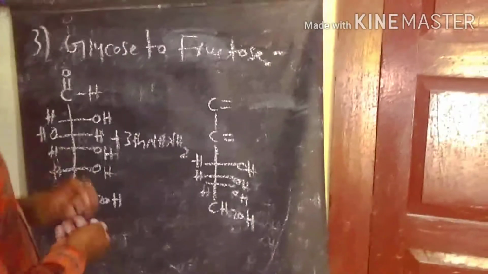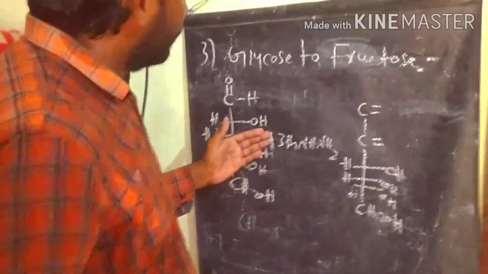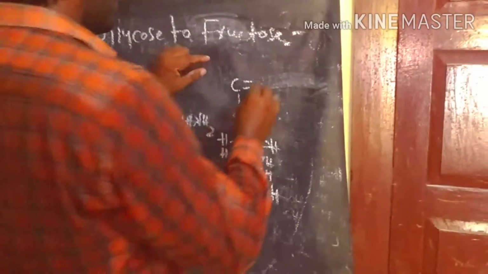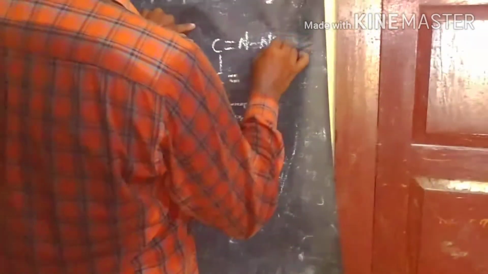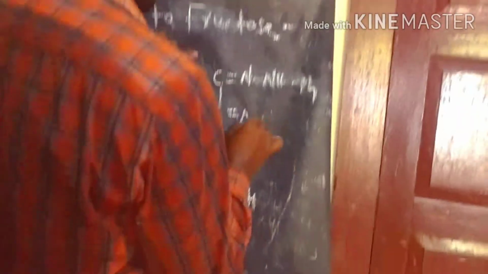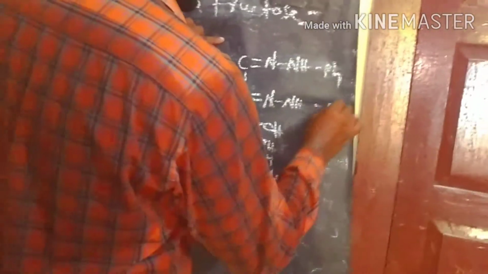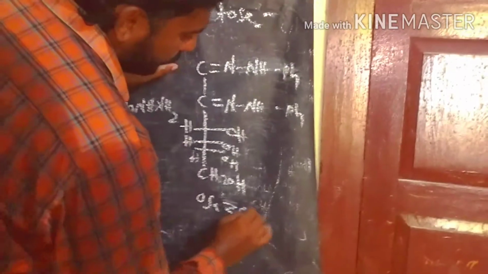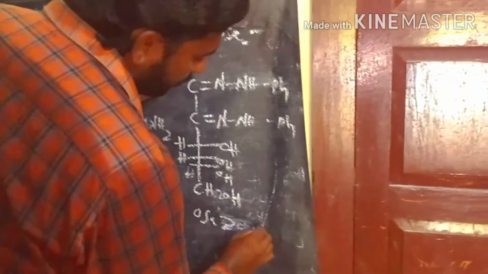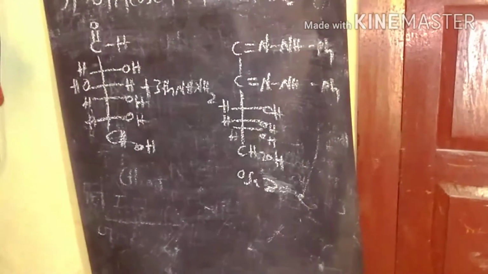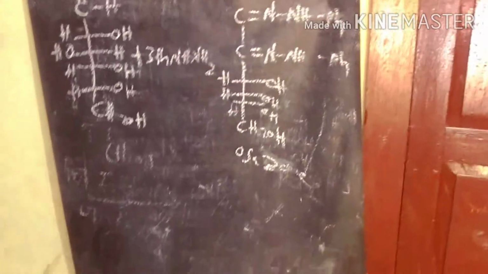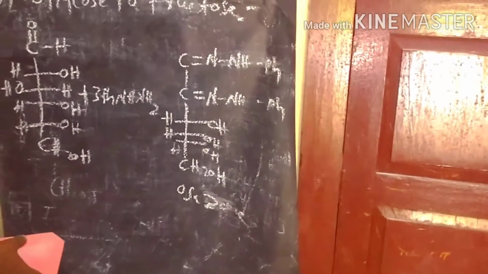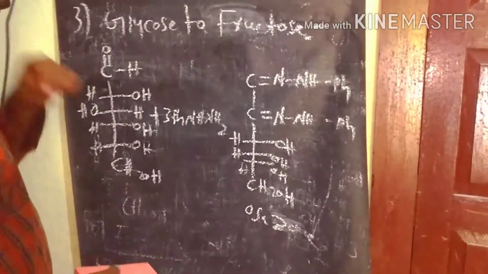The phenylhydrazine reacts with only two carbons, because we get a stable compound, so it stops here. This NH and Ph, we call it the osazone. Then we subject the osazone to acidic medium hydrolysis. So this is the first step, glucose reacting with three moles of phenylhydrazine to produce the osazone.